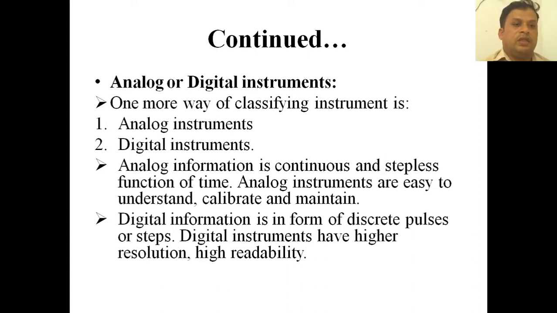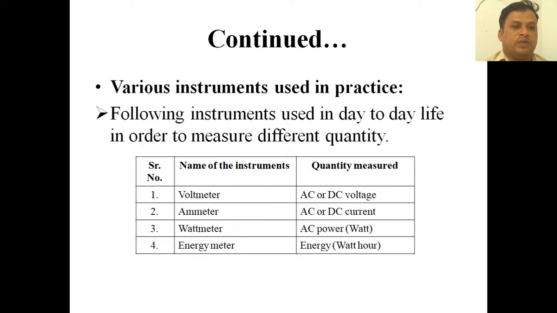These are the things of analog or digital instruments. Now, various instruments used in practice are the following: voltmeter, ammeter, wattmeter and energy meter. Voltmeter is used for measuring the AC or DC voltage. Ammeter is used for measuring AC or DC current. In a similar way, wattmeter can be used to measure the AC power, that is, the units are watts, or we can say watt power.